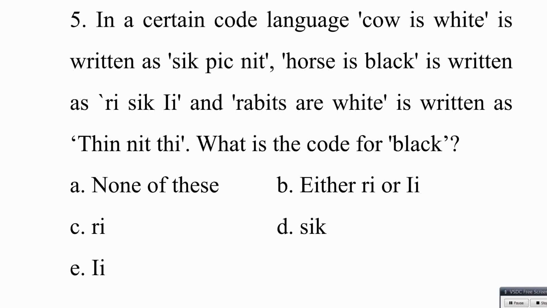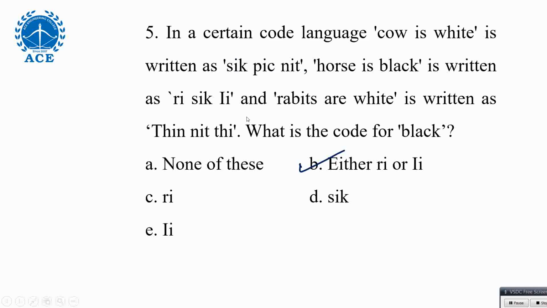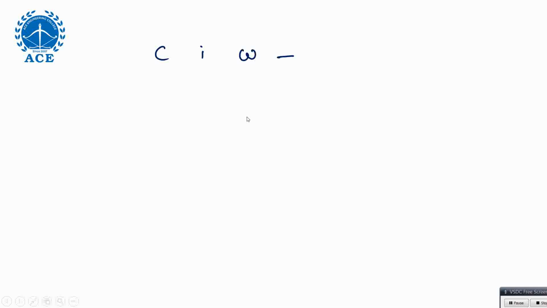What's the answer? Either RI or II. Okay, see, if you compare, cow is white. In exam, this also takes time, so you write CIW, the first letters, to save time. Sometimes you cannot see the question and answer also, so at least write the first letters. Cow is white is sick, pick, and knit, NIT. I am writing only first letters.